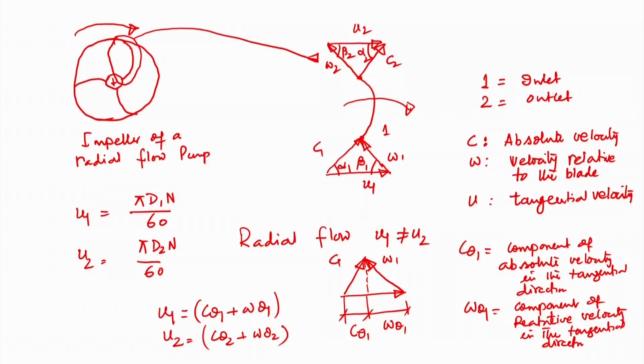As I said, I am again drawing this inlet velocity triangle. So, this is U1, this is C theta 1 and this is W theta 1, this is W1 and this is C1, this is alpha 1 and this is beta 1.